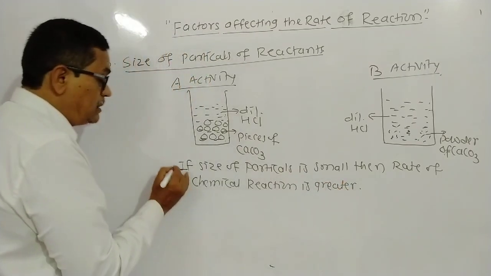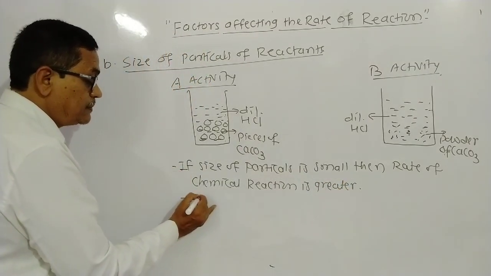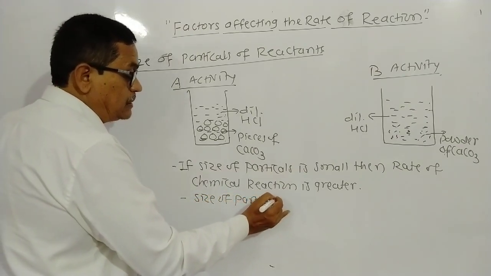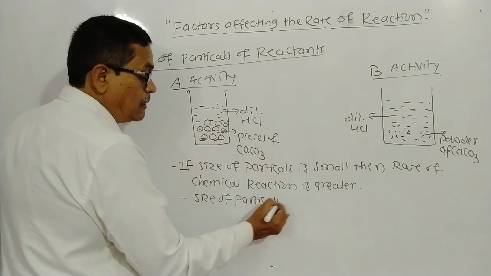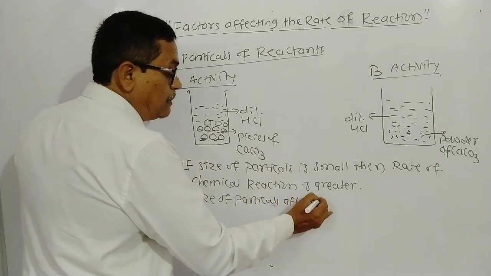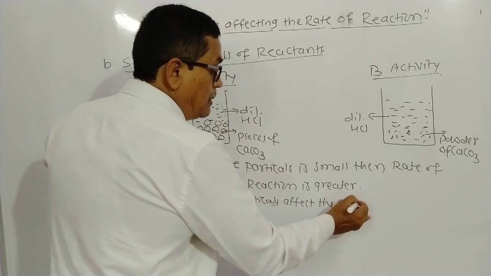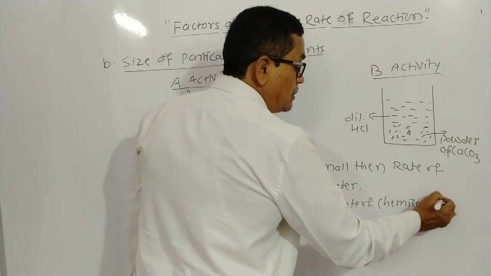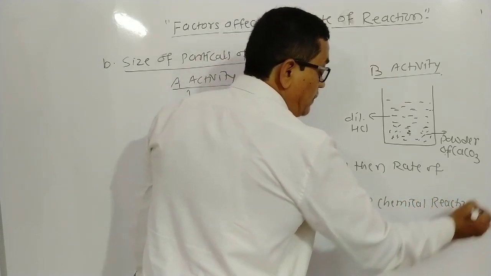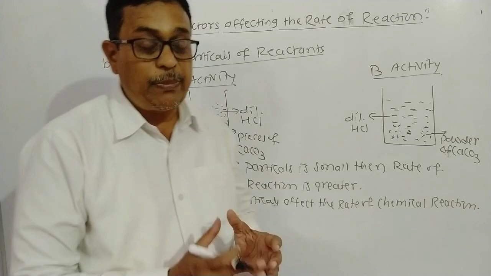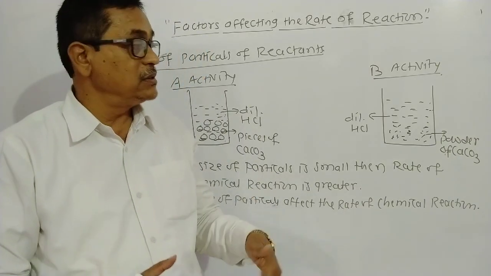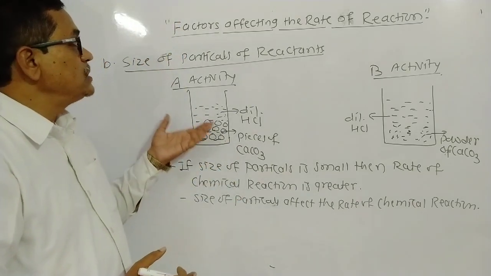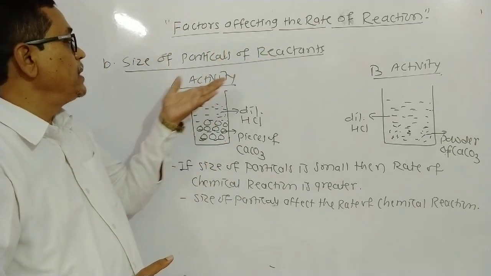Means size of particles affects the rate of chemical reaction. म्हणजे पार्टिकलची साईज ही केमिकल रिएक्शनच्या स्पीडवर काय करते, परिणाम करते. In this way, here we study the factors affecting the rate of chemical reaction.